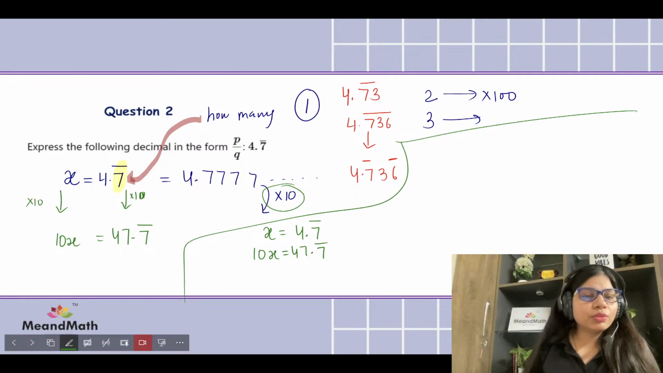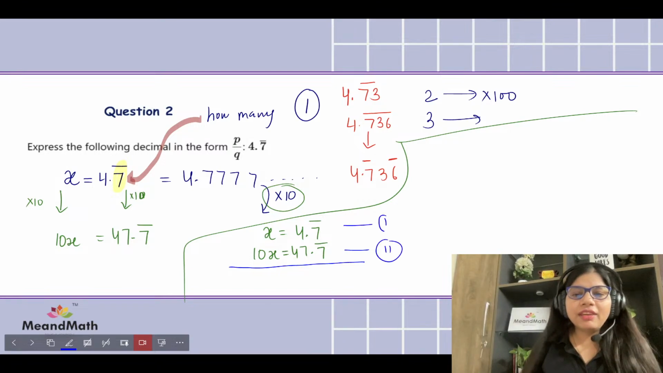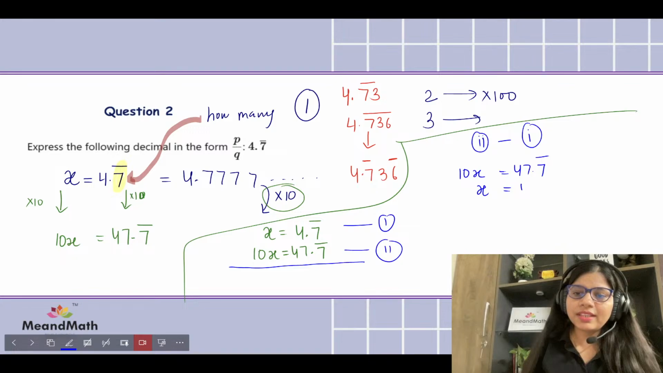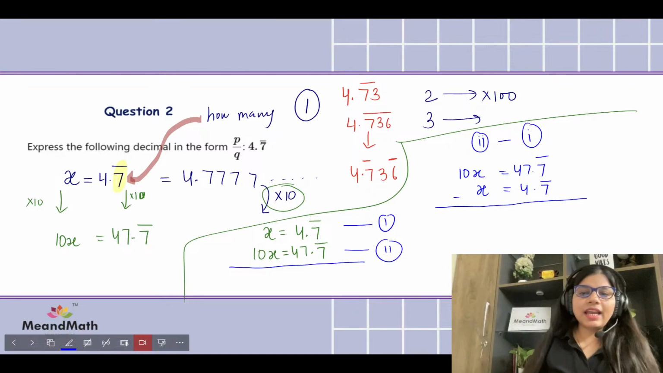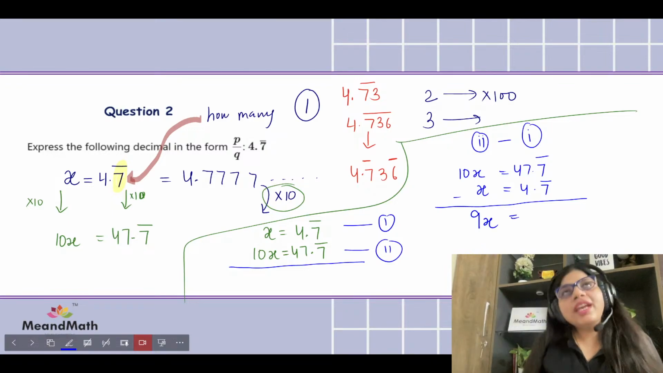Now what logic are we going to be using here? हम क्या करने वाले हैं? We are going to be subtracting these two equations, and that is the part of the magic. If the second one is at the bottom and the top is the first one, if we subtract equation 2 take away equation 1, we're going to be getting 10x equals 47.7 recurring. The bottom one is x equals 4.7 recurring. If you take away, अगर हम subtract करते हैं, we're going to be getting 9x. That equals, what is 47 take away?